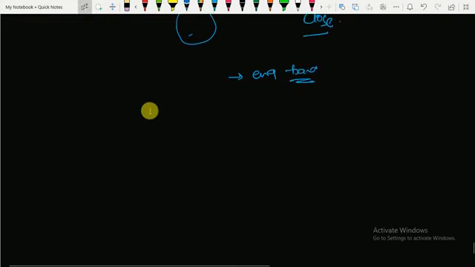Now, a fully filled band: electrons do not participate in conduction. If the energy band is fully filled, then there is no need for electrons to take part in conduction.